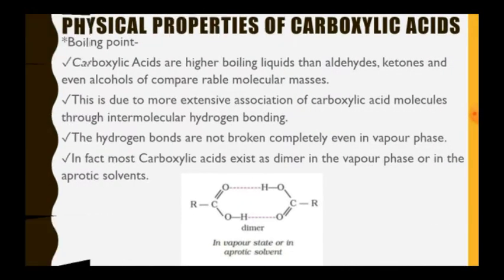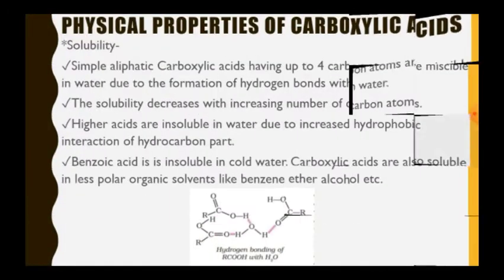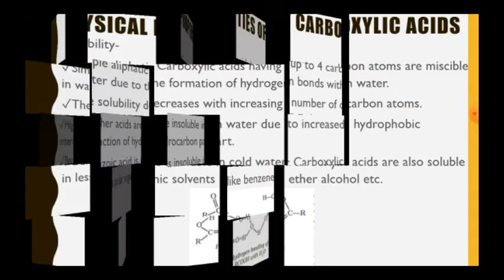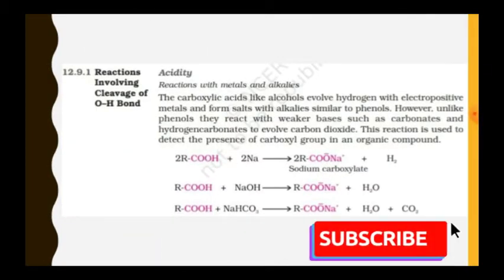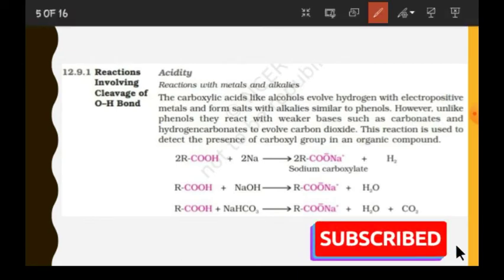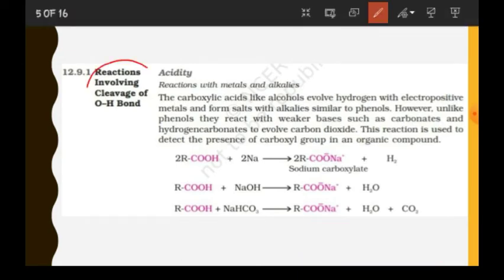Now let us start with the chemical properties. The first property that we will discuss is the reactions involving cleavage of OH bond. This is the first type of reaction that we will study. As I told you, since this bond is breaking, H plus will be released, so we will study it under the topic acidity.